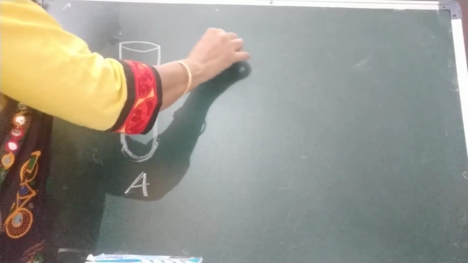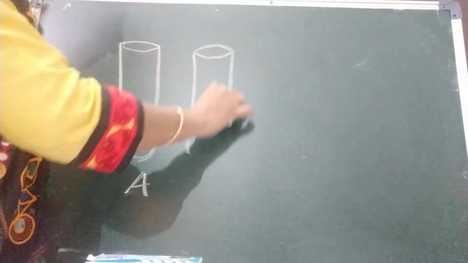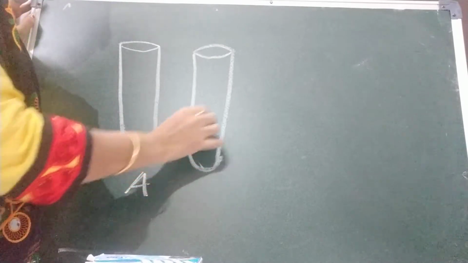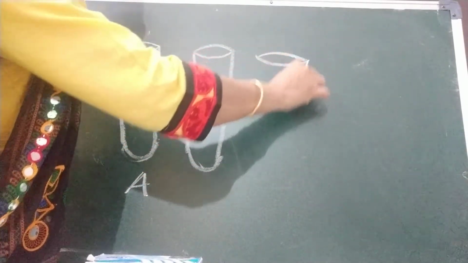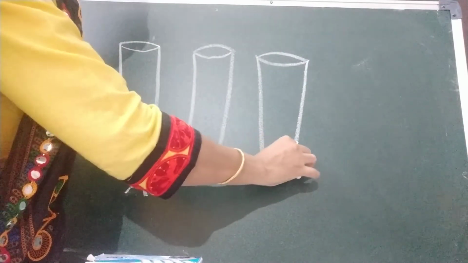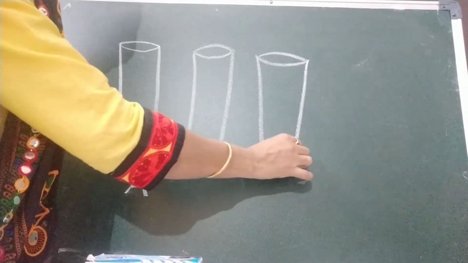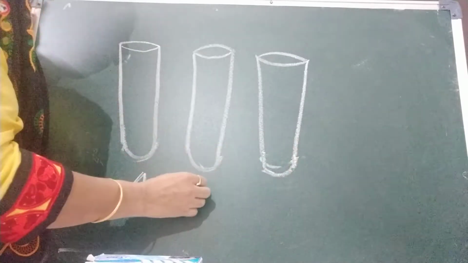Okay, what is the aim of our activity? To show that rusting of iron requires both oxygen and water. Here what we will do, we will take 3 test tubes: test tube A, test tube B, and test tube C. Okay children, 3 test tubes we have taken of the same size, everything is same.